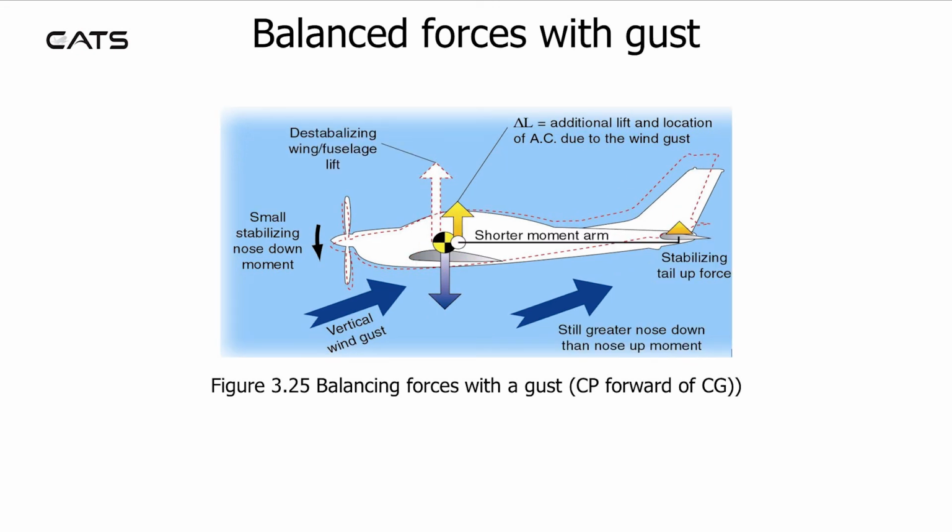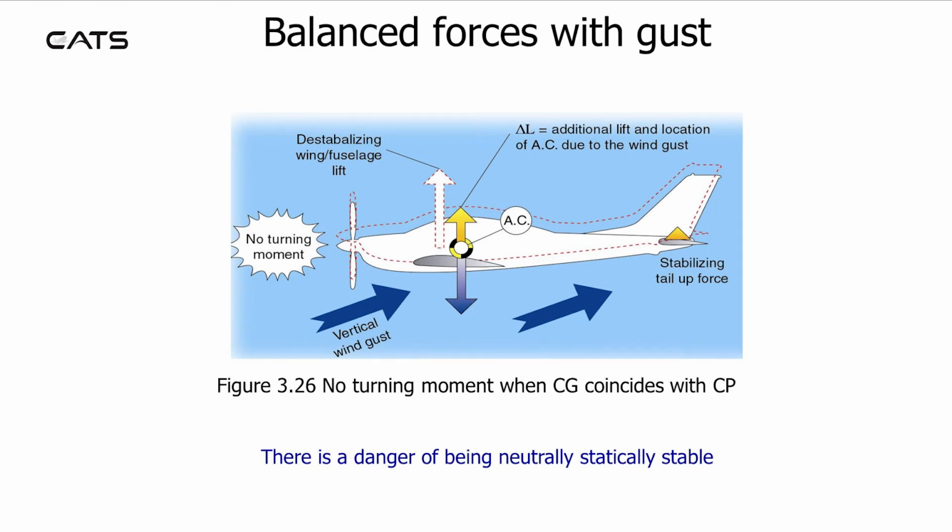If the centre of gravity is closer to the aerodynamic centre, there's a shorter moment arm. There's still a greater nose down moment than nose up moment, but there's only a small stabilising nose down moment. With the centre of gravity coinciding with the centre of pressure, there's no stabilising turning moment. There's a danger of the aircraft being neutrally statically stable.